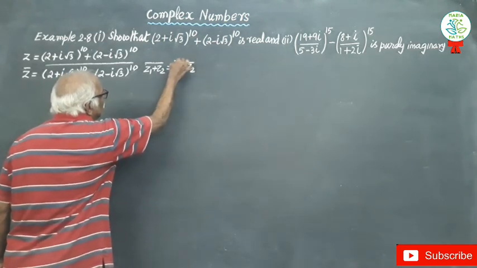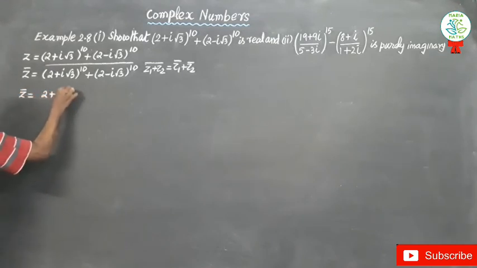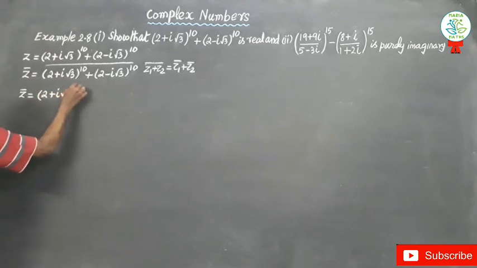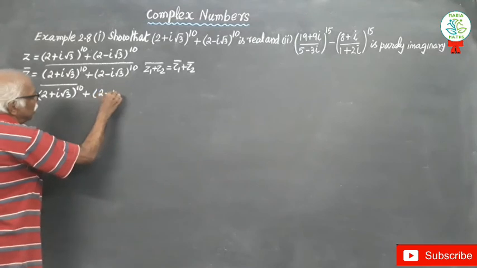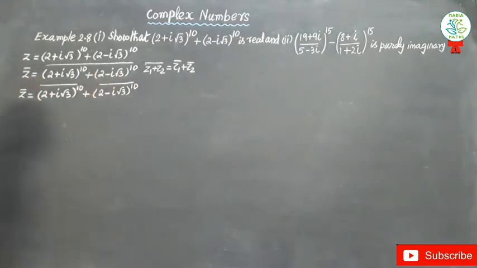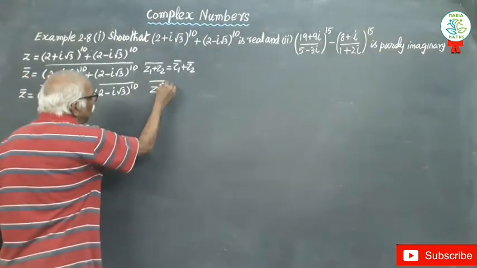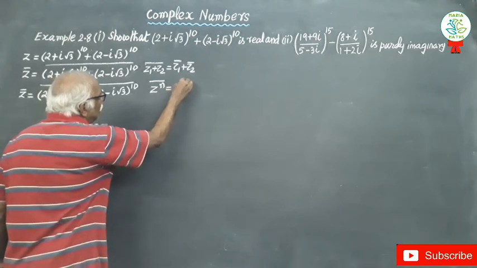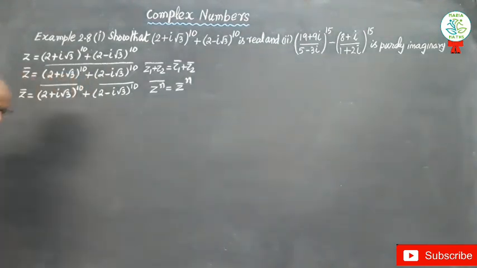Properties conjugate la படிச்சாச்சு. அப்ப we can write z bar equal to ((2 + i√3)^10) bar + ((2 − i√3)^10) bar. இப்போ இன்னொரு ஃபார்முலா இருக்கு, (z^n) the whole bar equal to (z bar)^n.